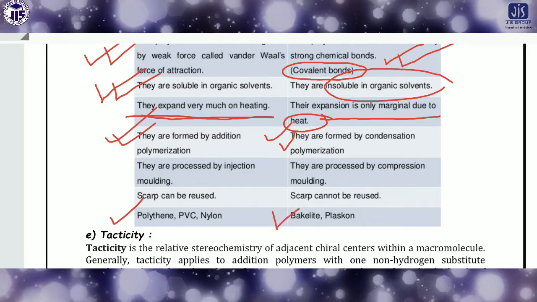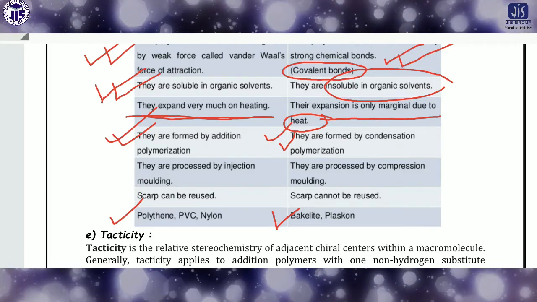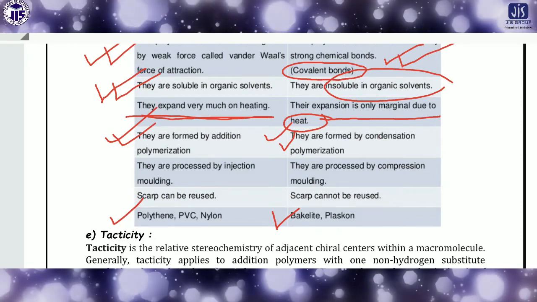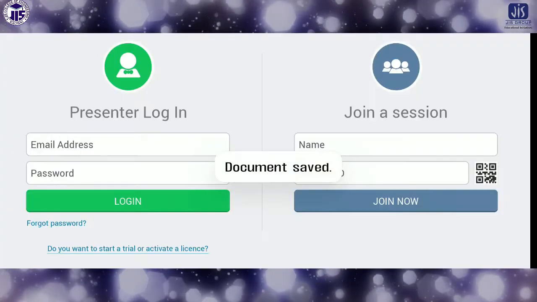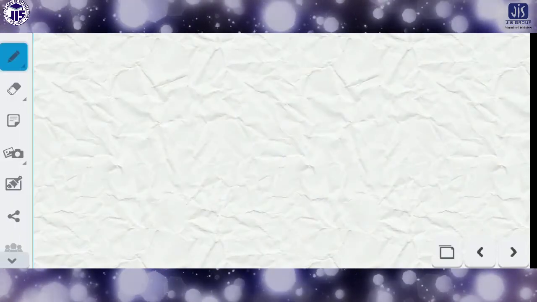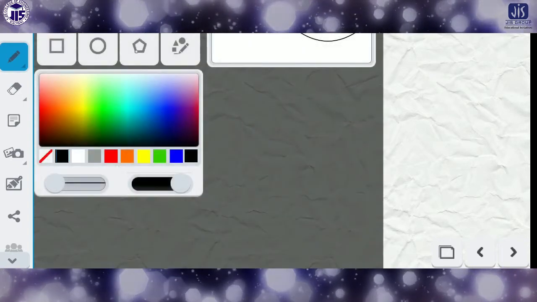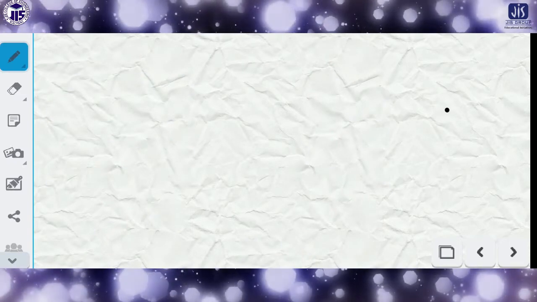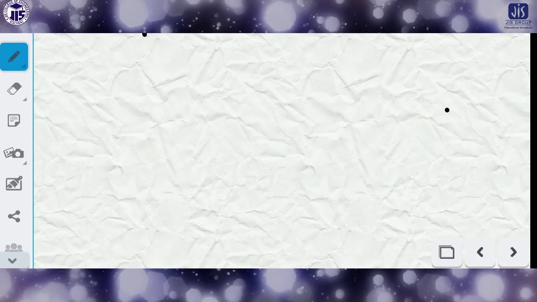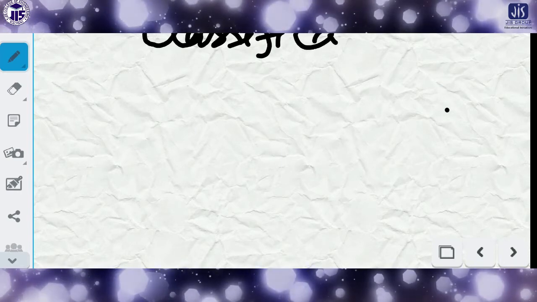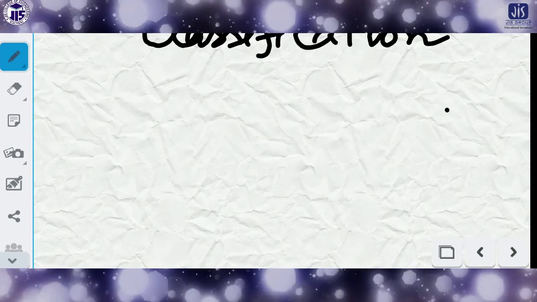Bakelite is the common example. This kind of polymer is included in the category of thermosetting polymers. So what you have to do, students, is prepare a tabular form. If you write down the classification, then you have to make a tabular form, which means you have to make a chart.